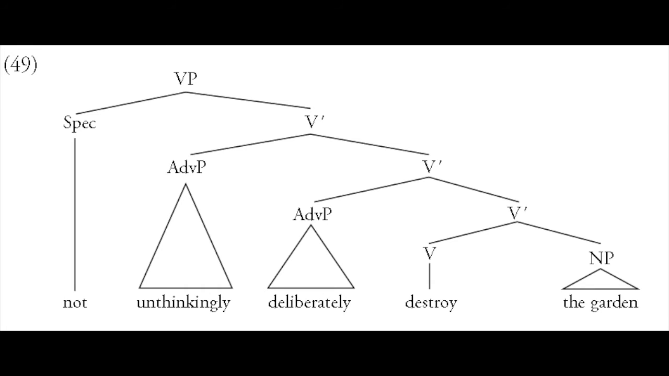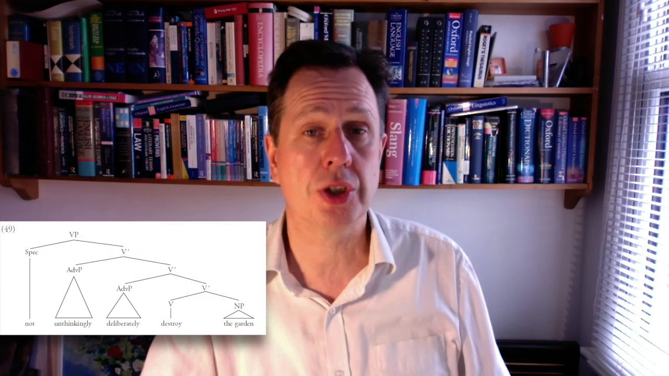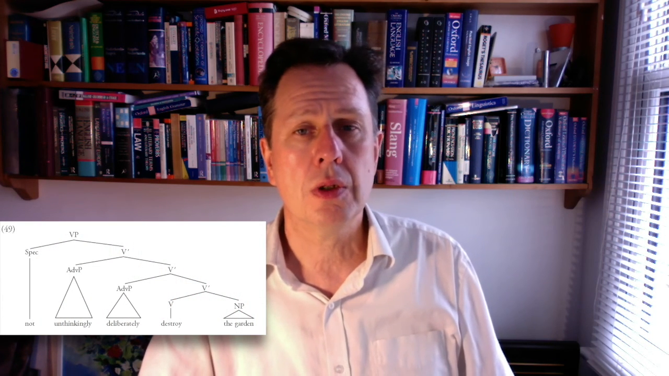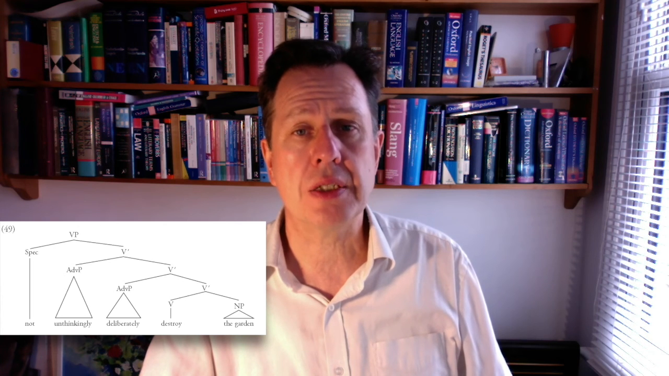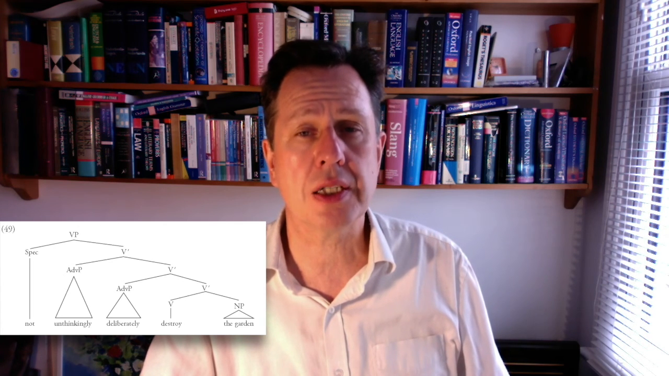In example 49 from the book, not unthinkingly, deliberately destroy the garden, we have the adverb phrases unthinkingly and deliberately. Both are adjuncts and both need to be accommodated in this tree structure. Destroy in this example is the head verb, which takes the garden as its complement, as in the earlier example.